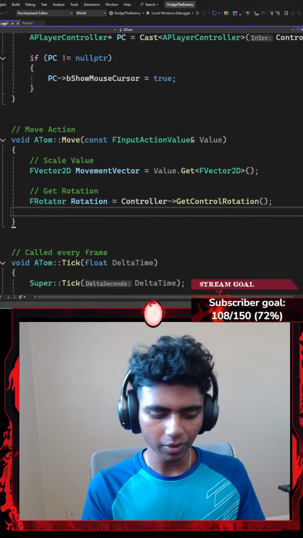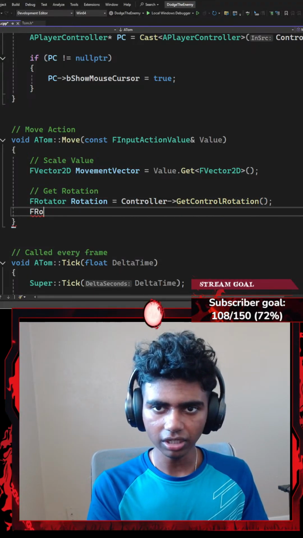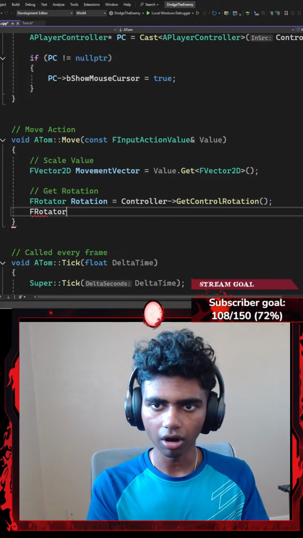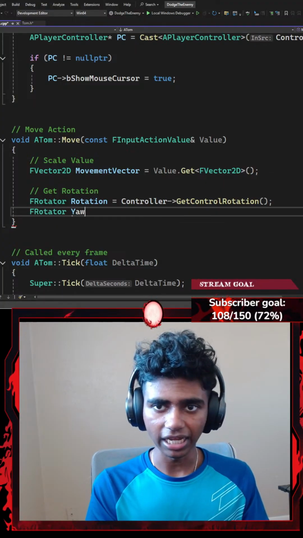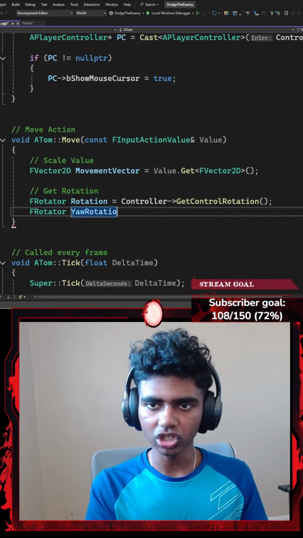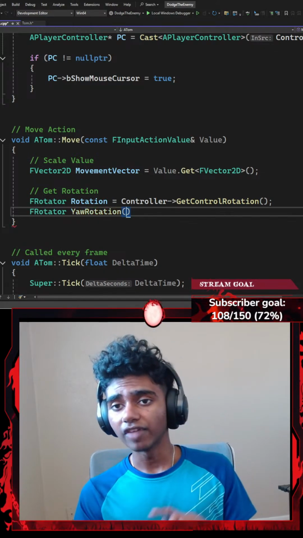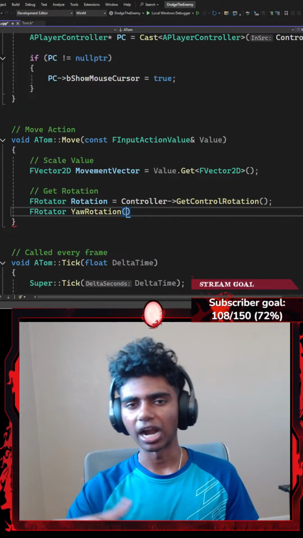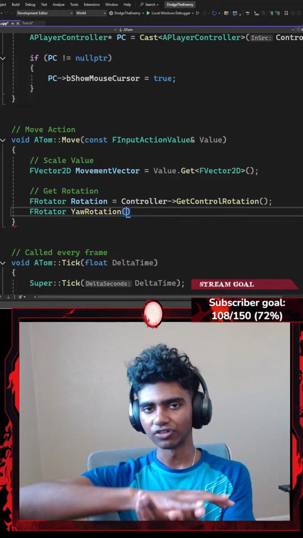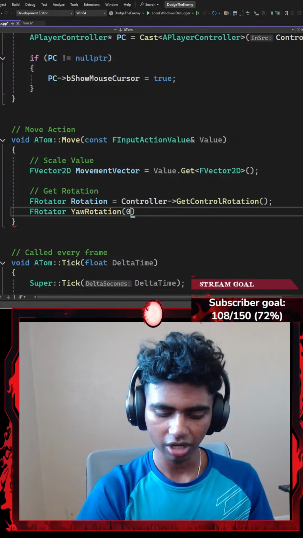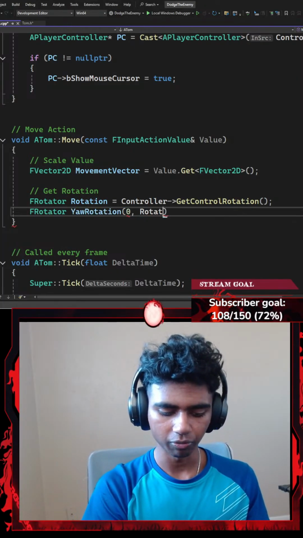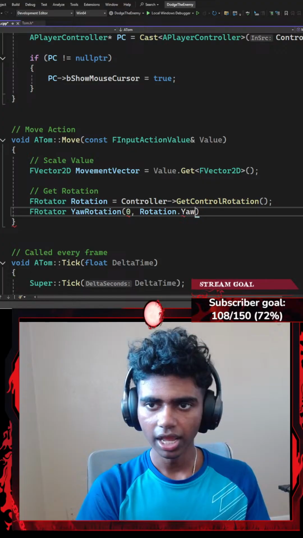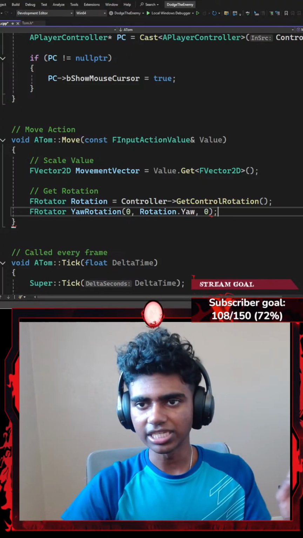Okay, perfect. Once I'm done with this, I'm gonna go with another FRotator, which is going to be represented this time by a local variable called something like YawRotation that requires three parameters. It requires the x, y, and z parameter. I want to kind of flatten out my 3D surface to be like a 2-dimensional surface. So I'm going to go with 0, I'm going to go with my Rotation.Yaw, and then I'm going to go with 0, ending with a semicolon.